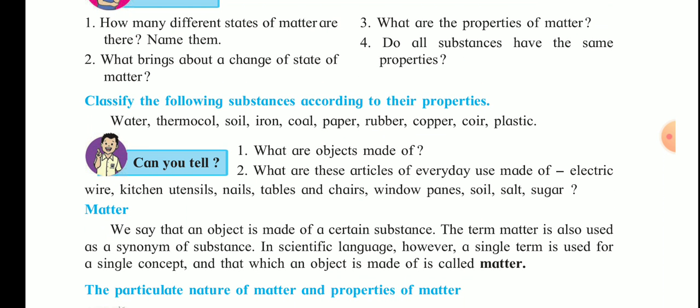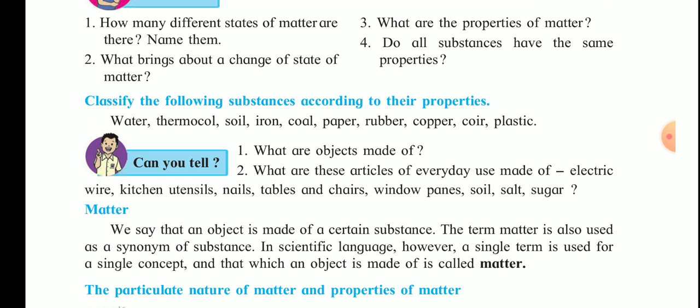Now the next question is, classify the following substances according to their properties. According to the states of matter, which exists in three states, we will classify the following. Water is in the liquid state. Thermocol is in the solid state, soil is in the solid state, iron in the solid state, coal in the solid state, paper in the solid state, rubber, copper, coir and plastic. All these are in the solid state.